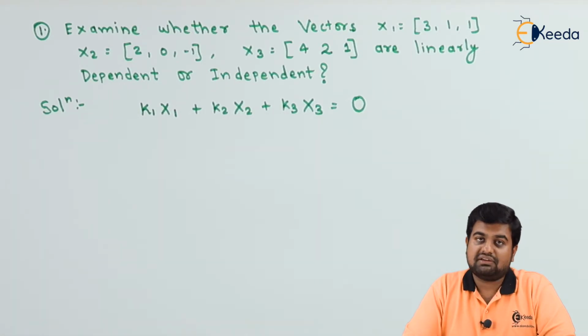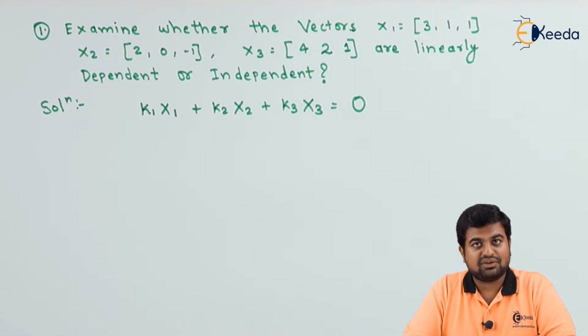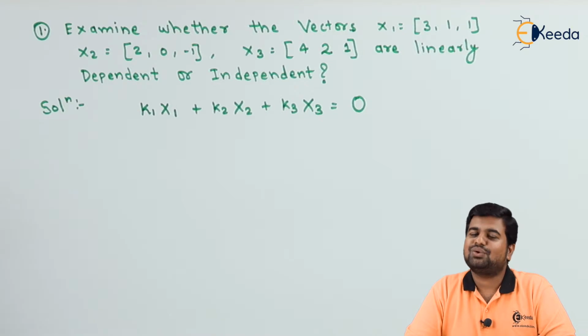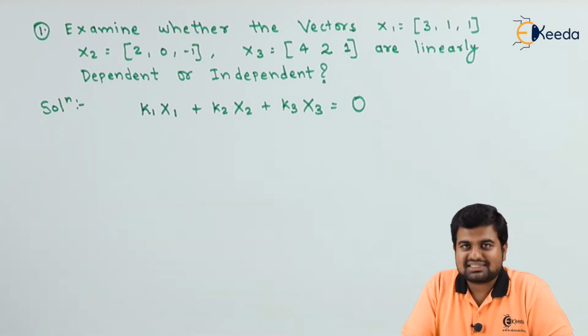If the values of k1, k2, k3 come out to be 0, then the vectors are linearly independent. And if k1, k2, k3 have values that are not equal to 0, then the given vectors are linearly dependent, and we will show how one vector is related to another and how we can show one particular vector as a combination of the remaining 2 or 3 vectors.